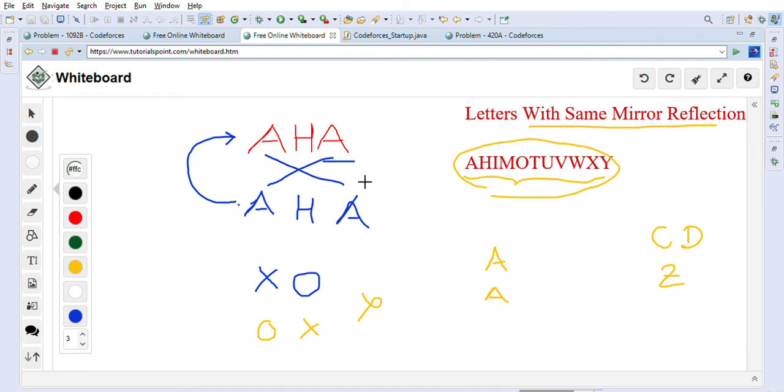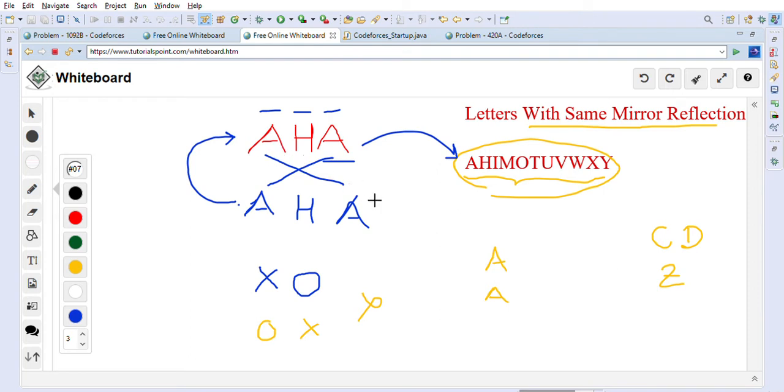When we want to check if the whole word has the same mirror reflection or not, first we have to check that each of these characters, A, H, A, is present in this list, because these are the letters in the English alphabet which have the same mirror reflection. If they are present in these letters, then the other thing we have to check is the positioning, because in a mirror it will look in the opposite way.